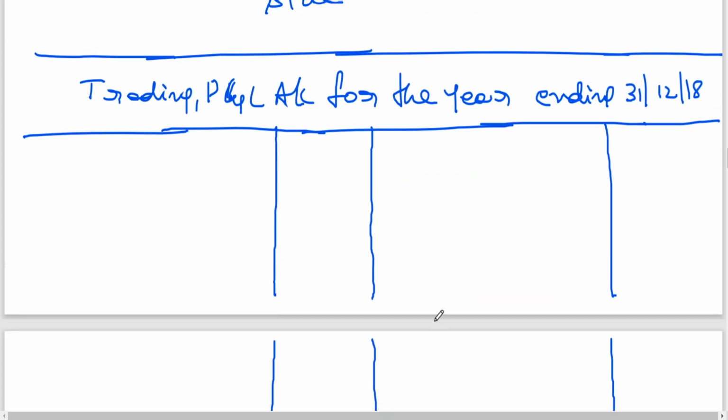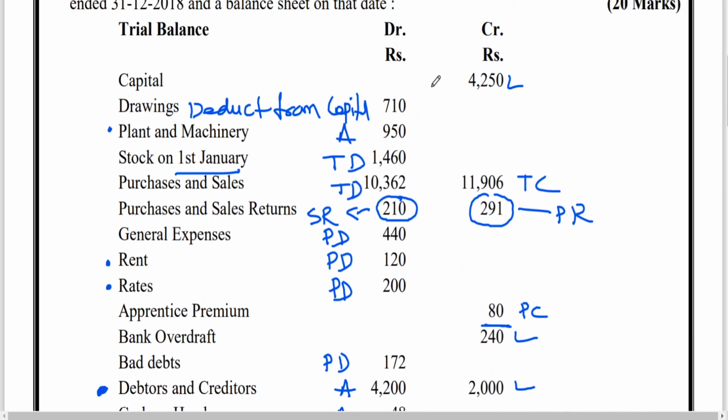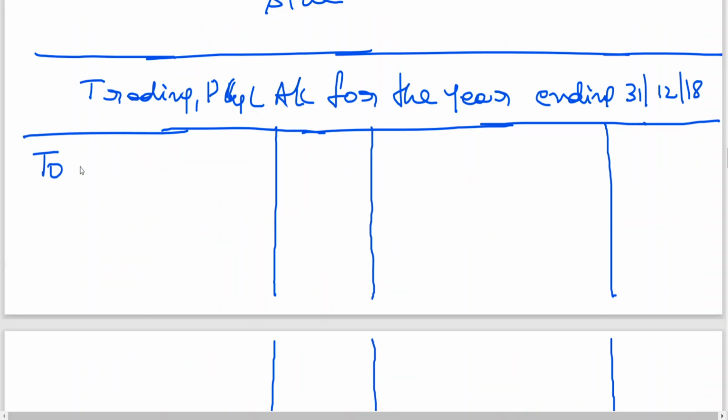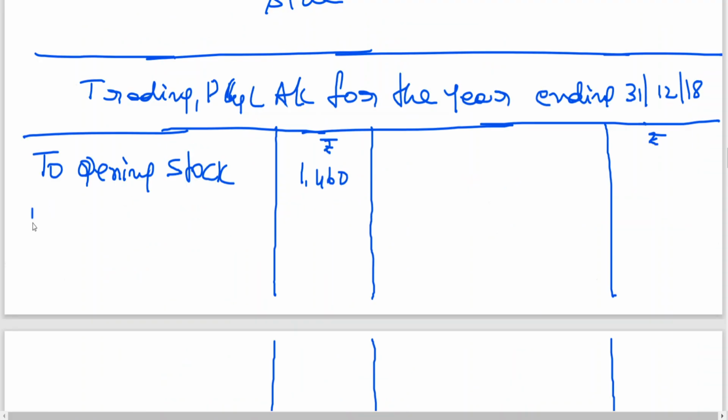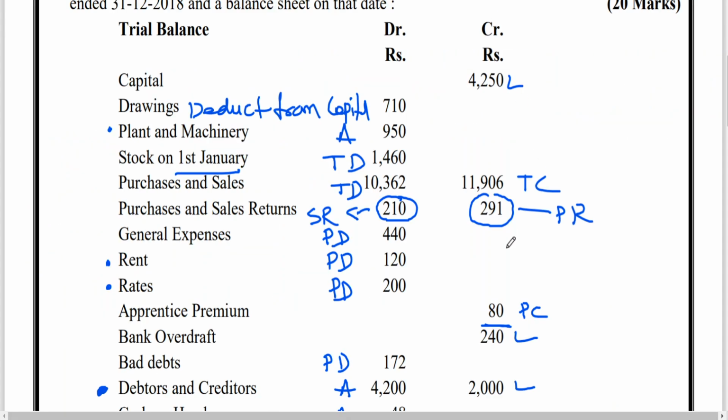Okay, let me start with the first. Opening stock given is 1460. Then purchases 10,362. From that deduct returns of 291.